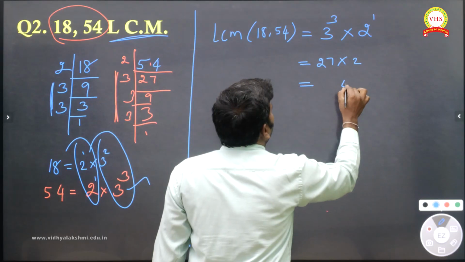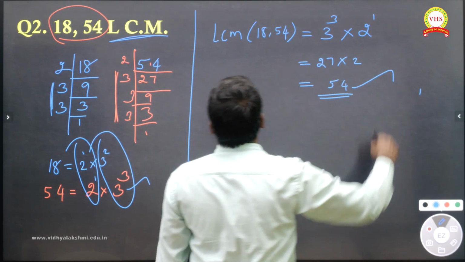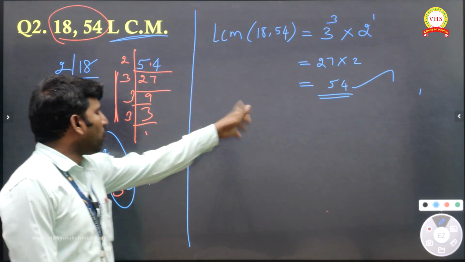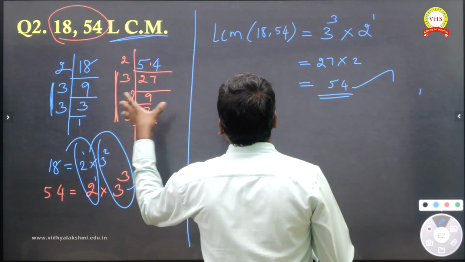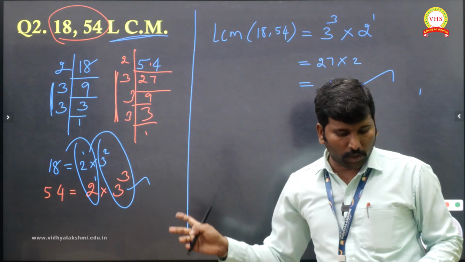2 7s are 14, balance 1. 2 2s are 4 plus 1 is 5. So that 54 is our required LCM for the given question. Have you understood? Right, take a note, we'll go to the next question.